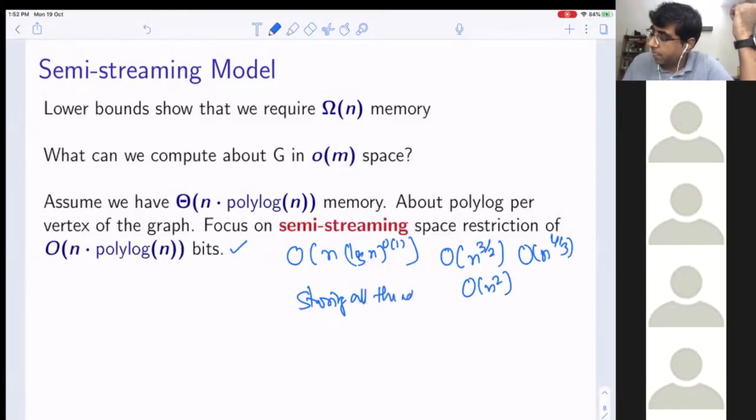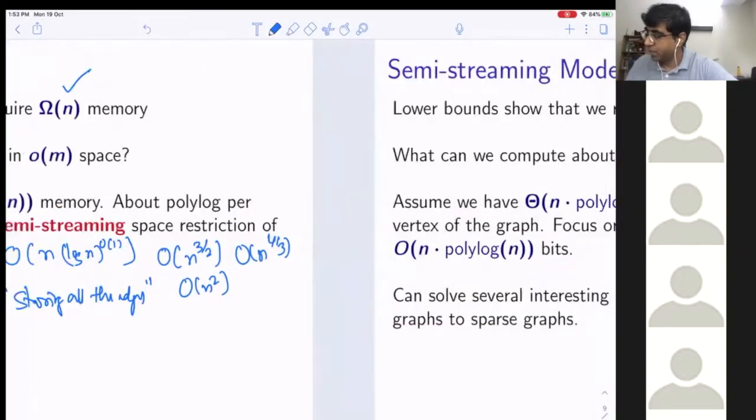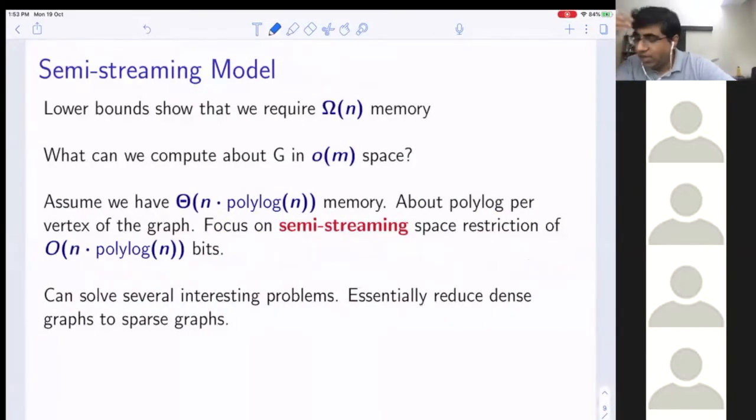But classically, if you use the word semi-streaming, then you are only allowed to take n polylog n bits. Anything else, you have to say subquadratic space and so on. But semi-streaming always means in graph algorithms that you are allowed to use n polylog n bits. And this allows us to get over all these kinds of lower bounds, and we can create some new and interesting algorithms. So what is this problem?